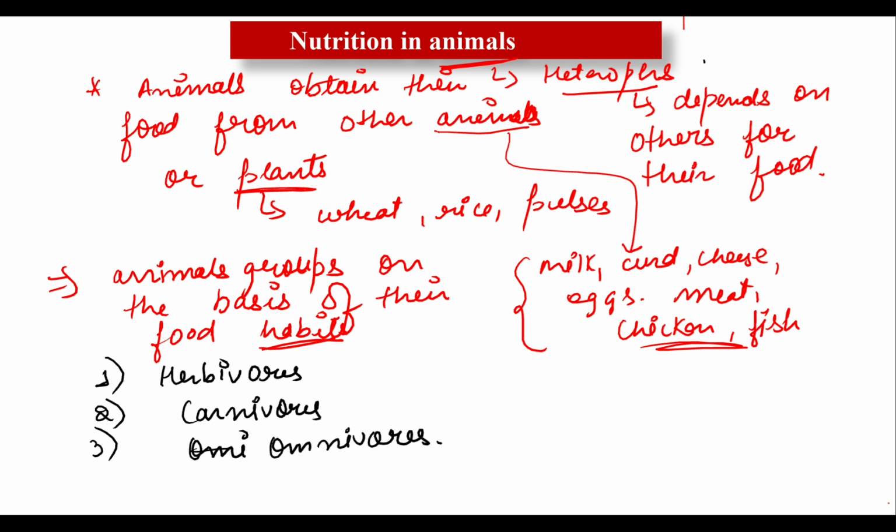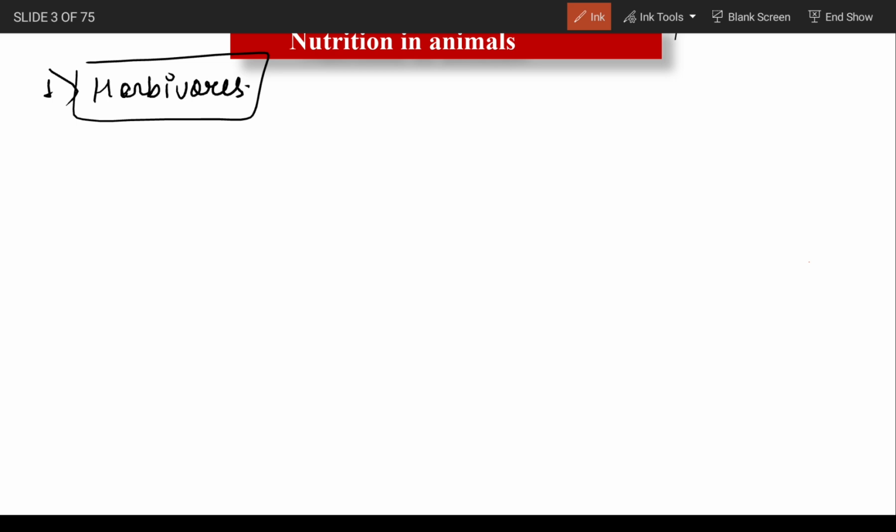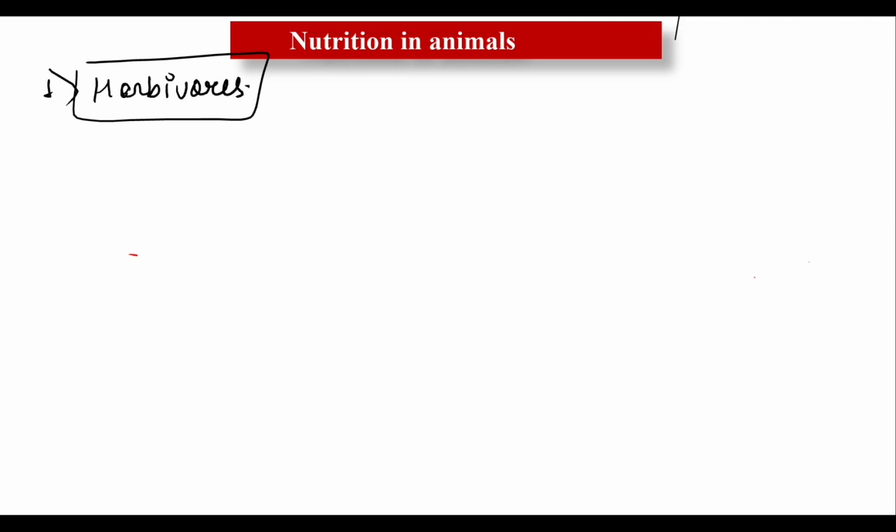We will now describe herbivores, carnivores and omnivores in somewhat more detail. Let us start with the herbivores. Some animals eat only plants. As the name indicates, herb means plants. The animals which like to eat only plants are known as herbivores.